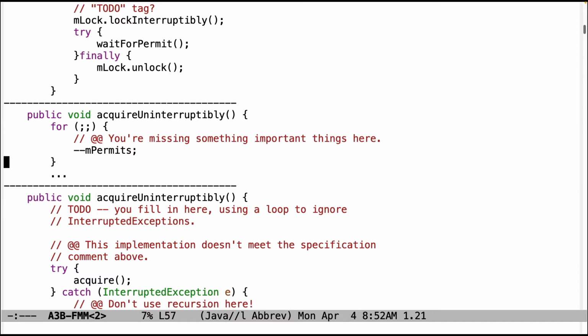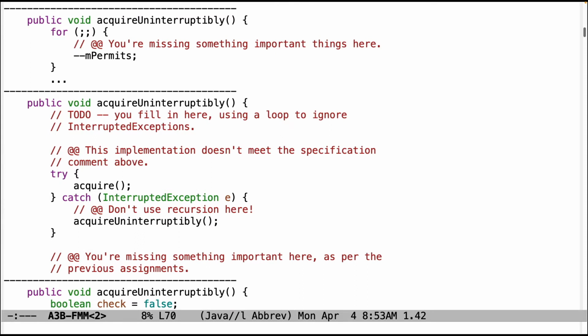Here's a very lightweight implementation of acquire uninterruptibly, which is missing pretty much everything that needs to be there. This is something that should be almost identical to what you had in assignment 2B. The assignment 3B acquire uninterruptibly should be more or less exactly the same as assignment 2B. So make sure you take a look at that. If you had problems, of course, with assignment 2B, then you need to be coming to office hours, because that's left over from a while back, and you'll lose lots of points, which you don't want to do.